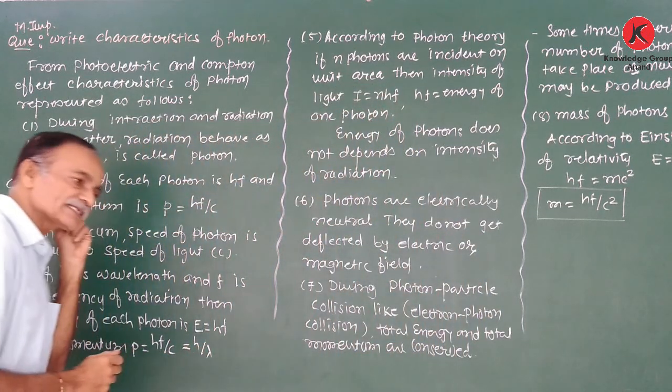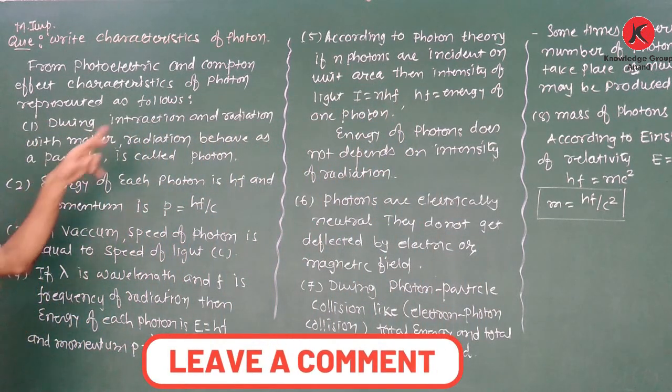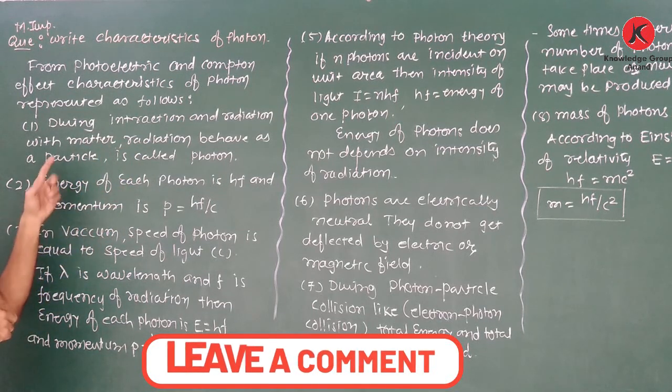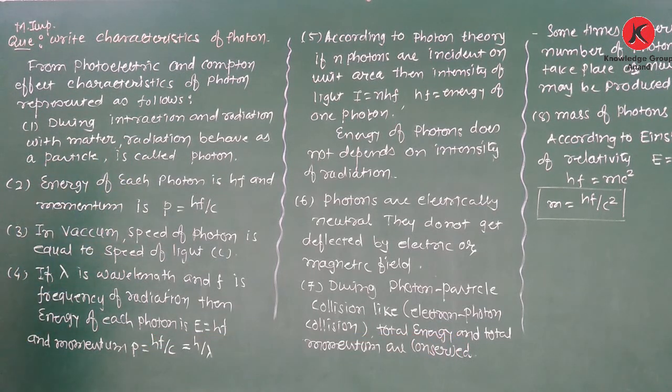Now the first characteristic is that during interaction of radiation with matter, radiation behaves as a particle, and this particle is known as the photon.